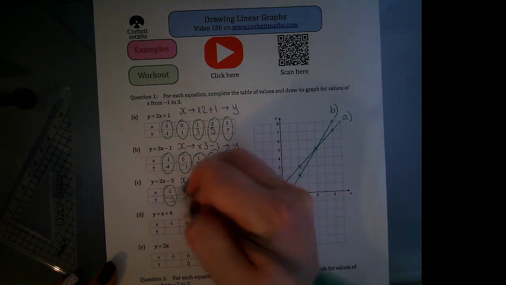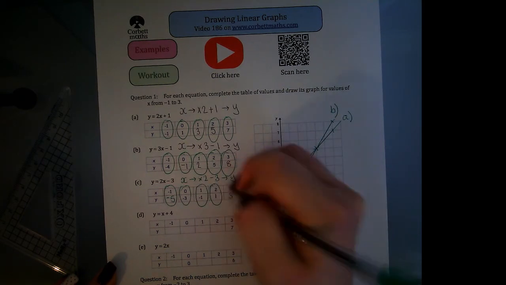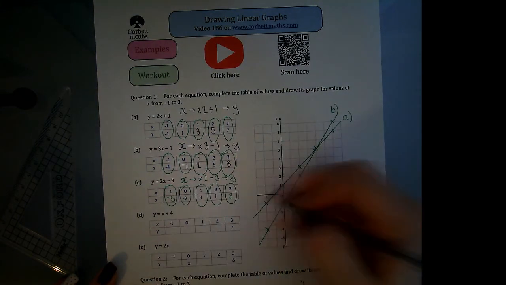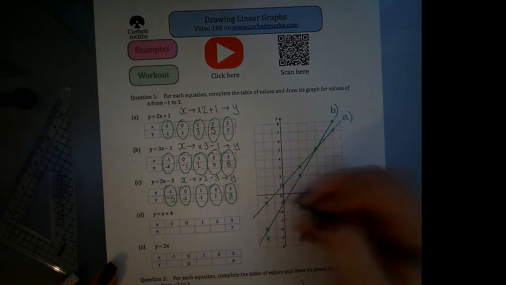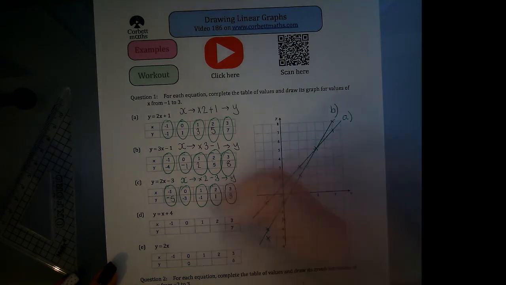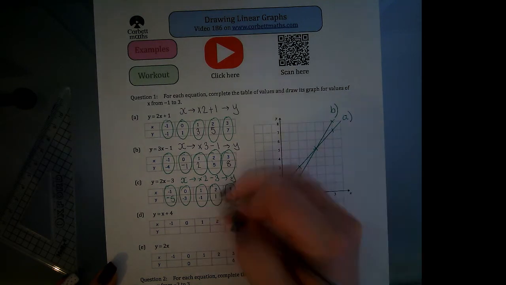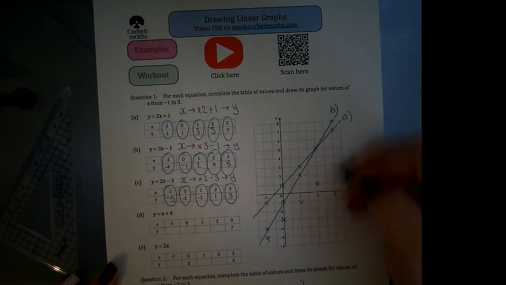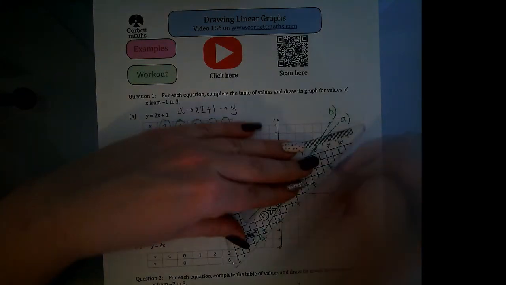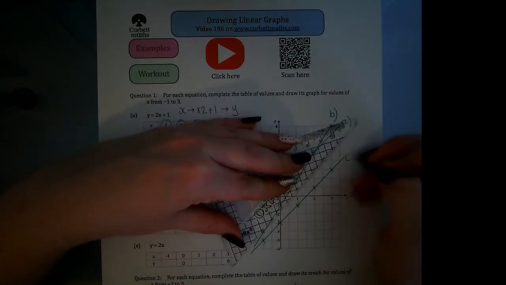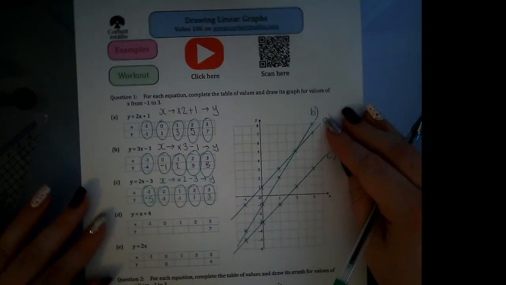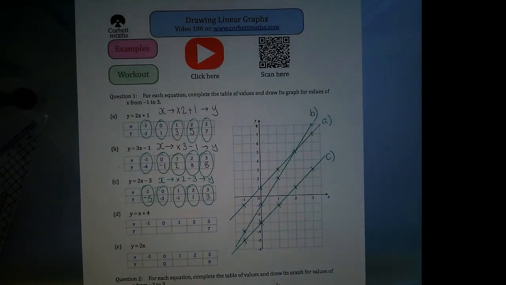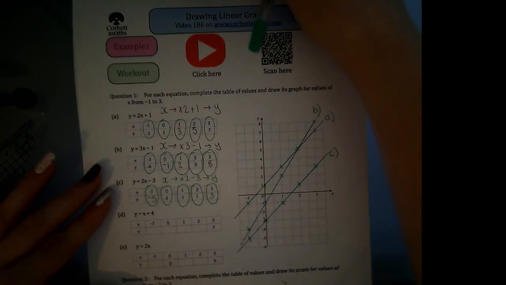And we've got our coordinates again. So -1, -5, 0, -3, 1, -1, 2, 1, and 3, 3. Again, we've got a wonderfully straight line, so we must be correct. Now remember, pause me at any time. You don't have to keep this video going.